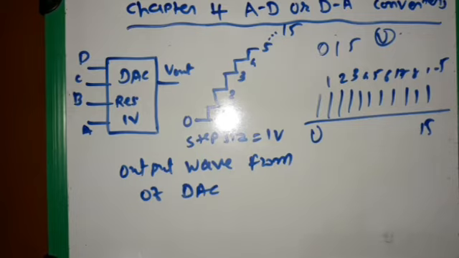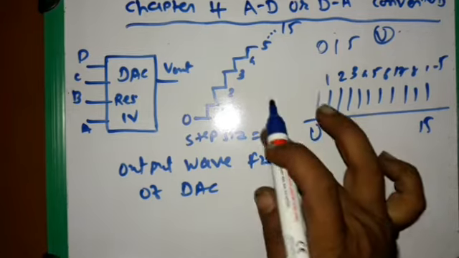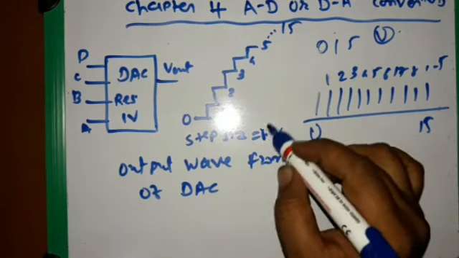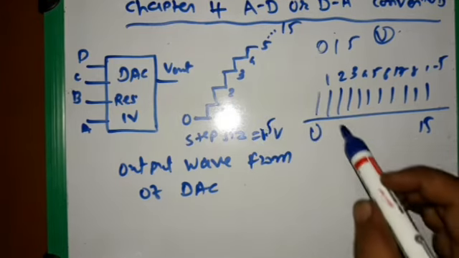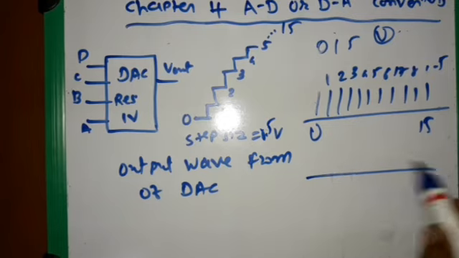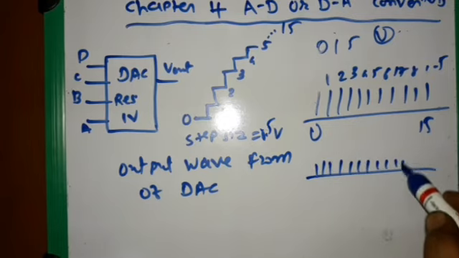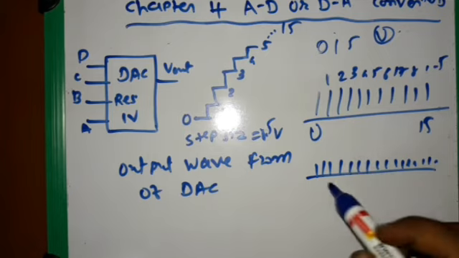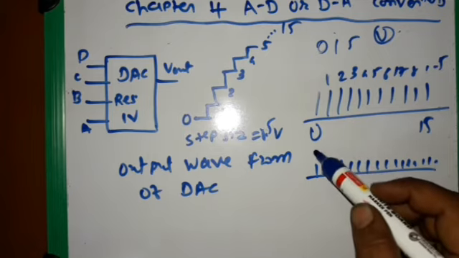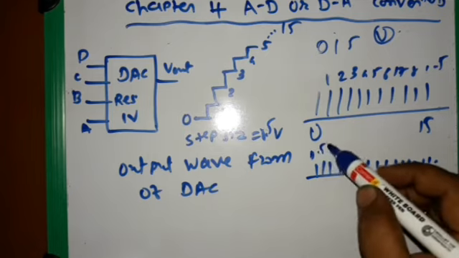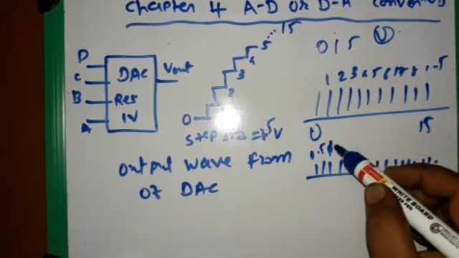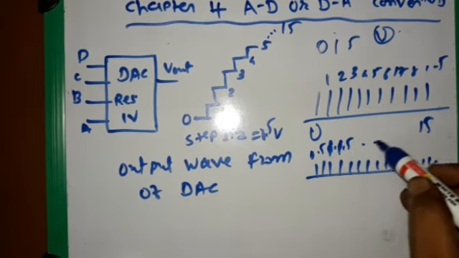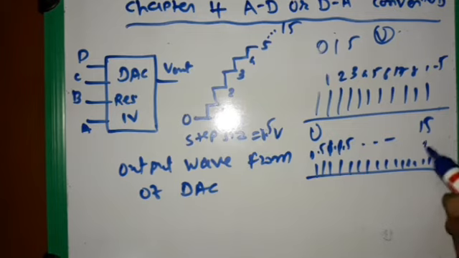If we change the resolution, if we change the value of the step size to, suppose, 0.5 volt, which means the steps are doubled in number, we get voltage values of 0.5, 1, 1.5 and so on up to 15.